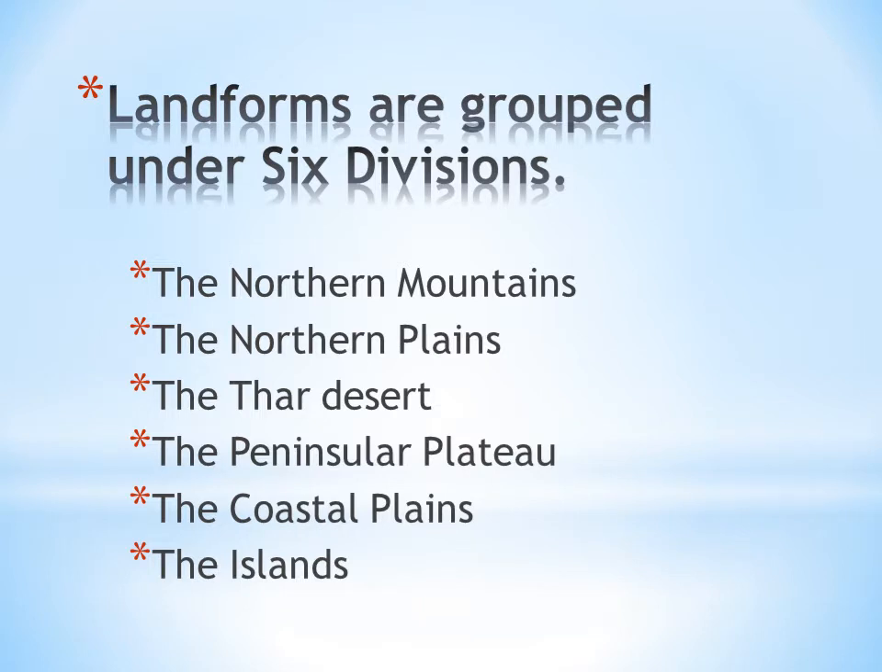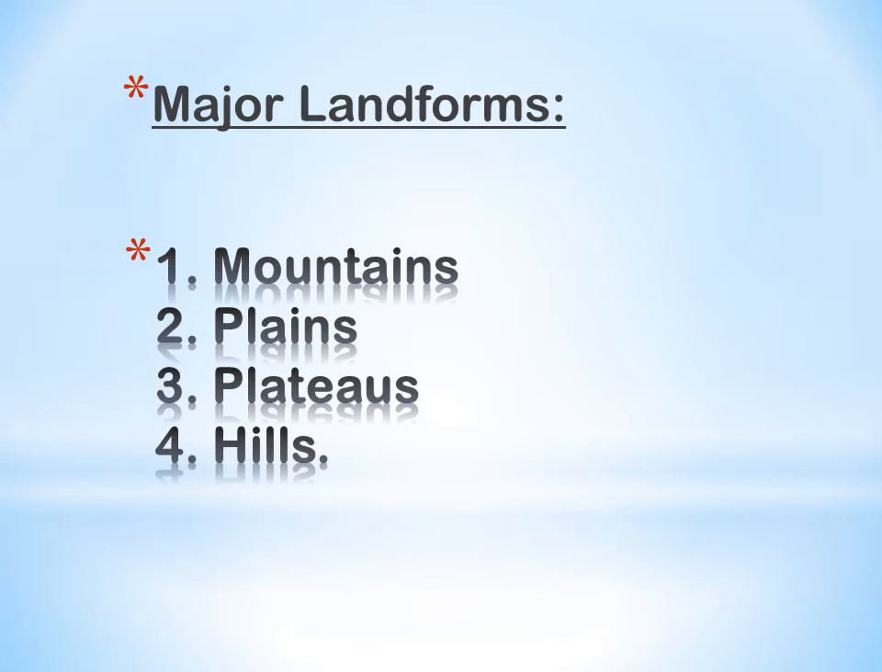Landforms of India can be grouped under 6 divisions: the northern mountains, the northern plains, the Thar desert, peninsular plateau, the coastal plains and the islands. Major landforms among these 6 divisions are mountains, plains, plateaus and hills.